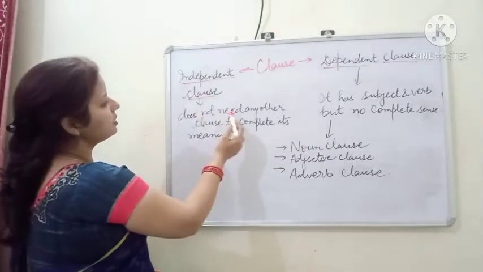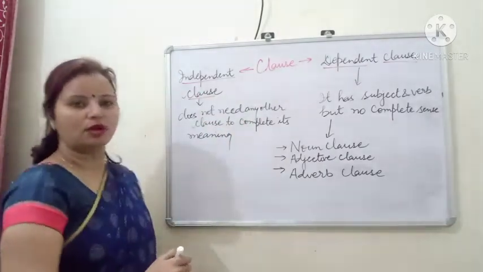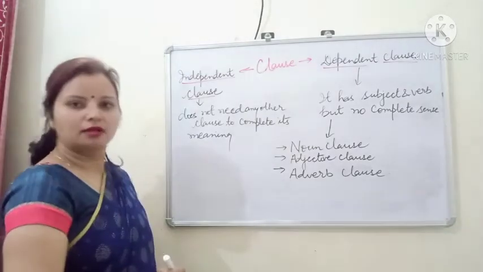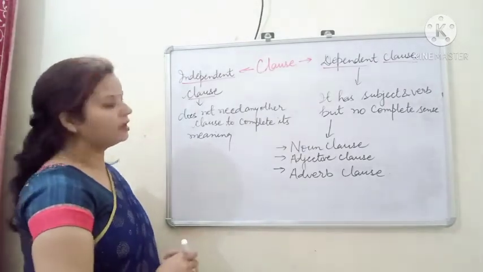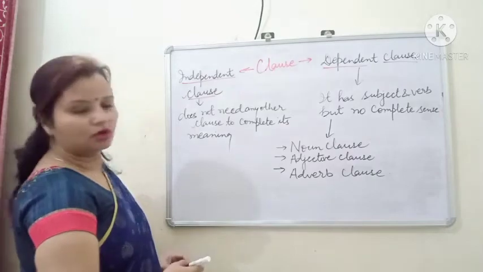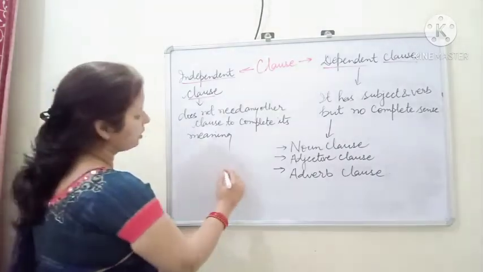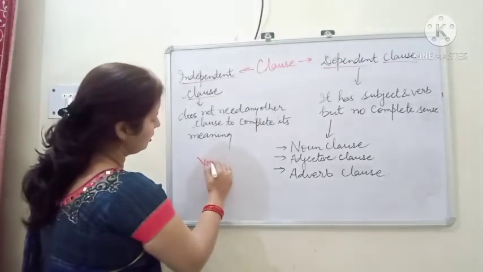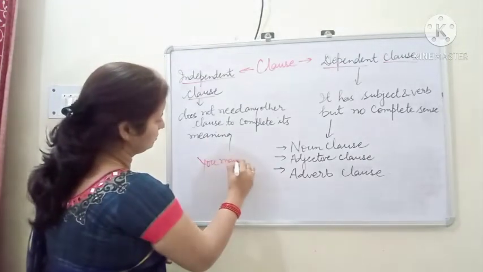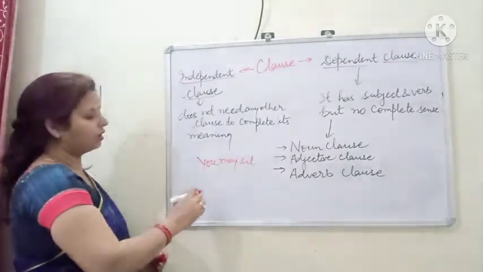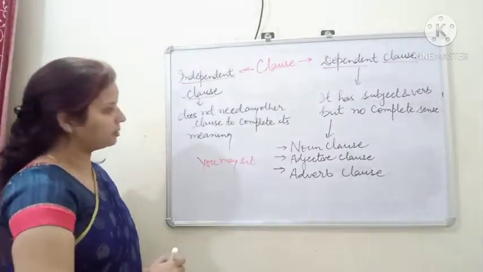It doesn't need any other clause or any other group of words to complete its meaning. For example, you may sit. Yes, it is giving complete meaning by itself.